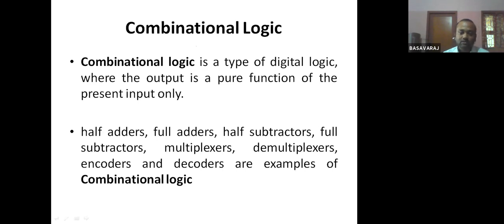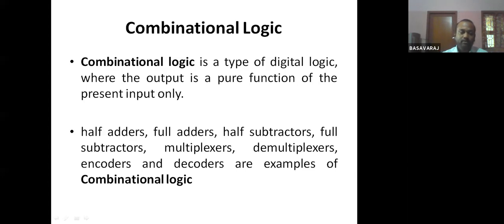A combinational circuit is a digital circuit, as is a sequential circuit. A combinational circuit is a circuit where the output depends only on the present state of the inputs.